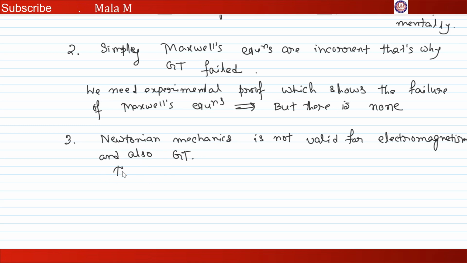That means Newtonian mechanics needs to be modified.